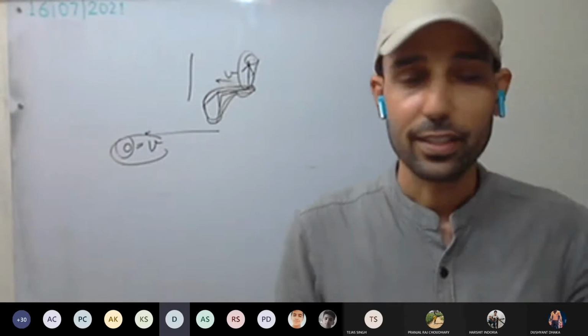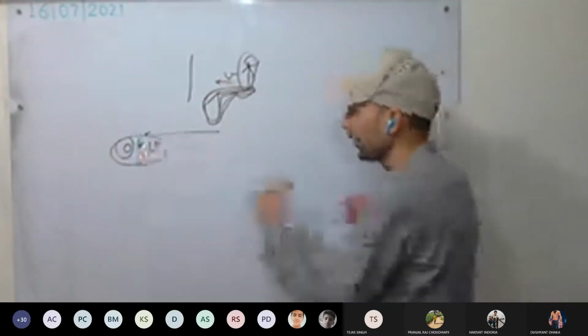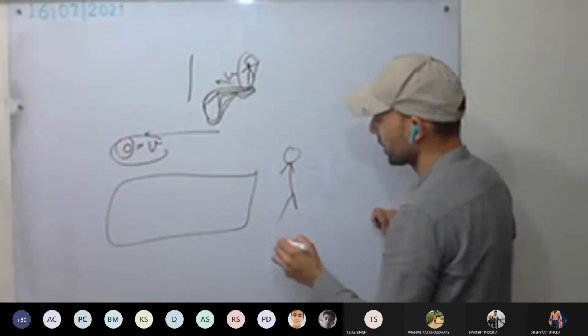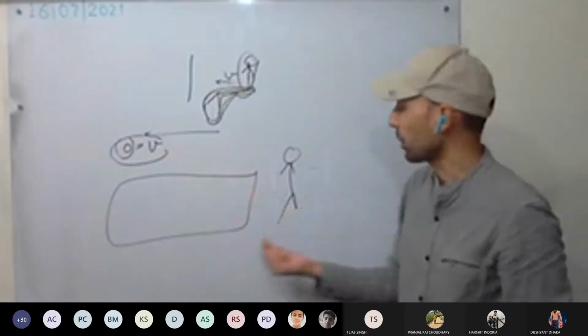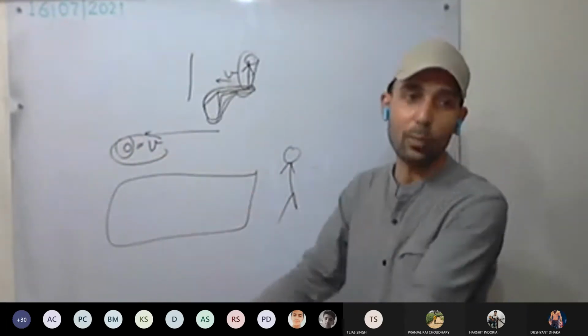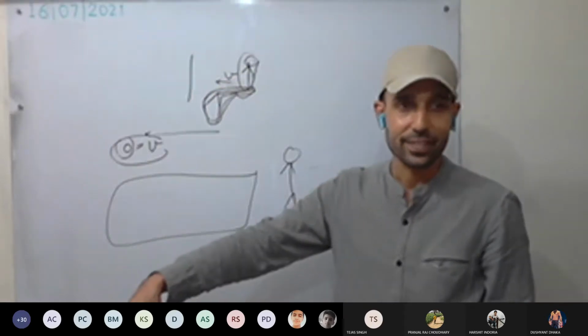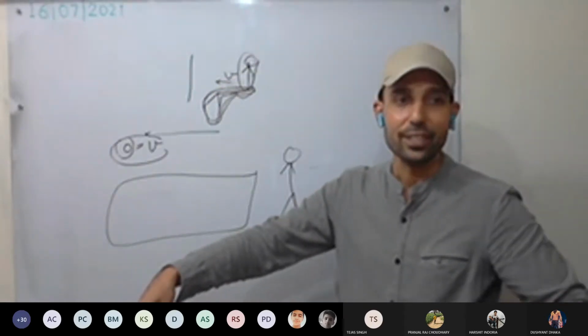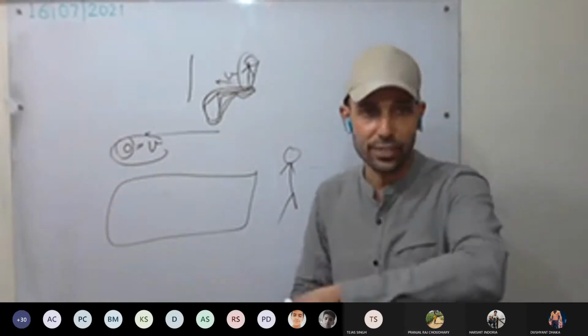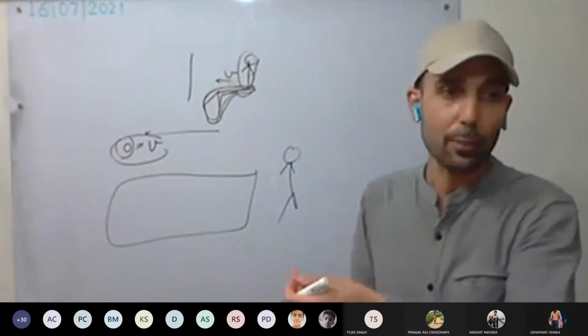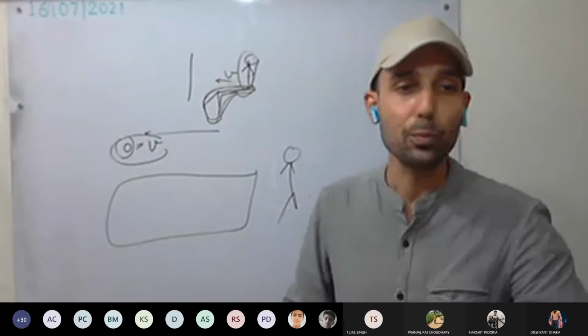Okay, now the next one. While an athlete is jumping, for example, in the long jump, this is our athlete. This athlete is going to jump. While standing jumps, how much can he cover? A little bit of distance, because he has to change his state of rest to a state of motion first. So this motion is being opposed by the inertia of rest. It wants to stay there.